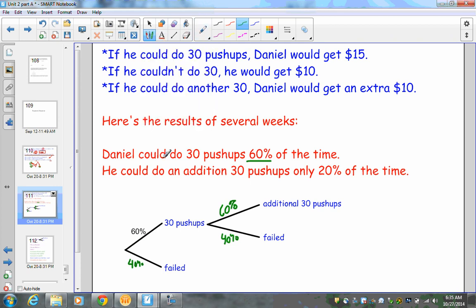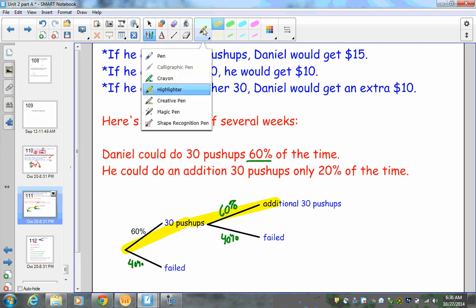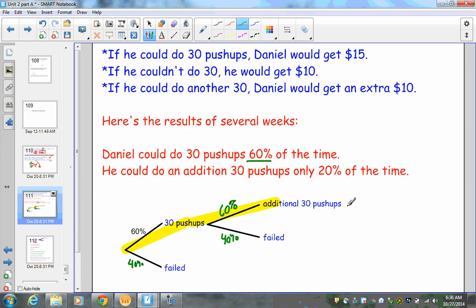If he can do 30 push-ups and 30 push-ups again, that means he was able to be successful with all of his push-ups, which means he will get $25 here.